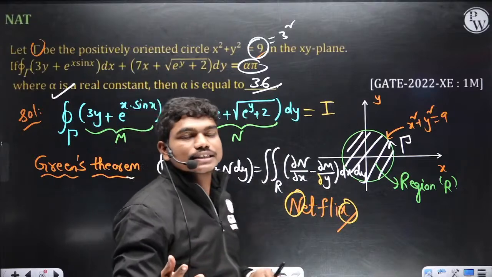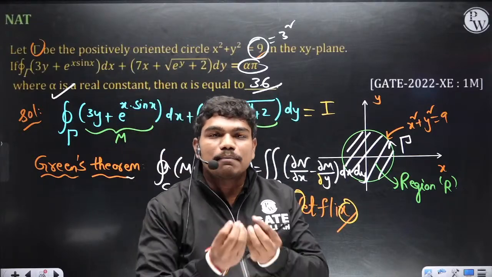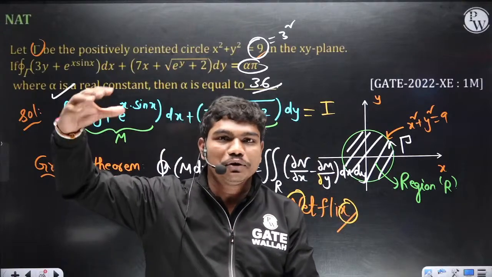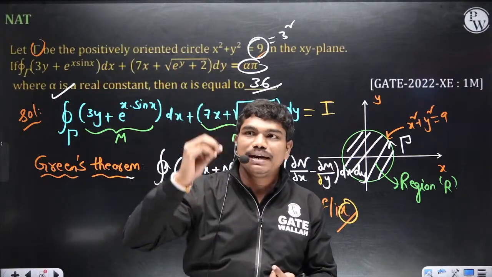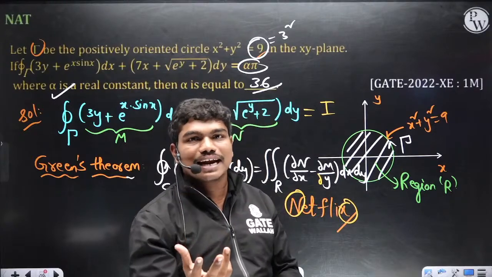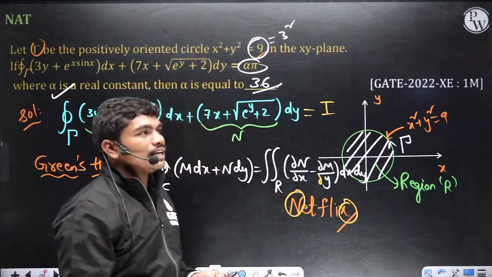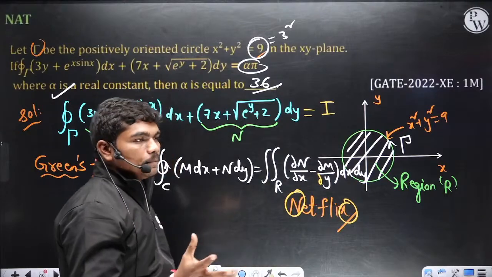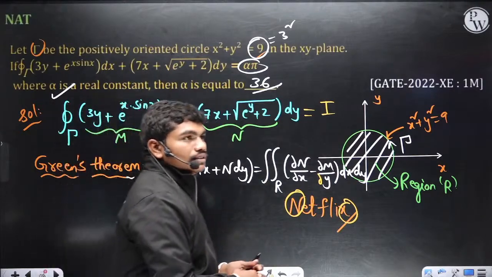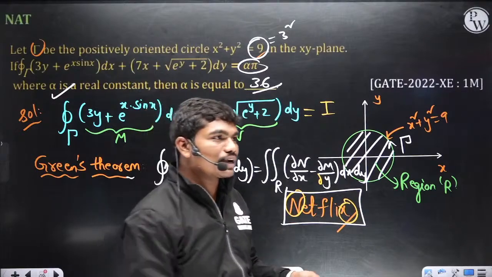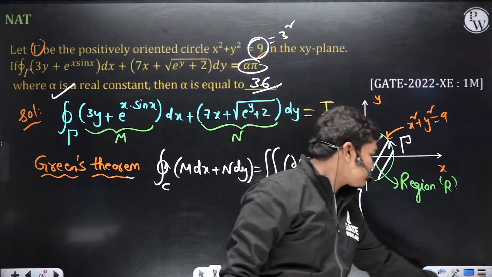Like yesterday I discussed in dimensional analysis, a blast happened and the blast wave is propagating, then radius is equal to k into t power a. Looking at that diagram, many people might have thought that the question is from radiation. But if you apply simple dimensional analysis, you will get the answer. So like this, you have to always keep these simple logics and fundamental points in mind. Clear? So please keep this Netflix in mind, but not the movies you watched on Netflix. Okay? Your exam will be spoiled.